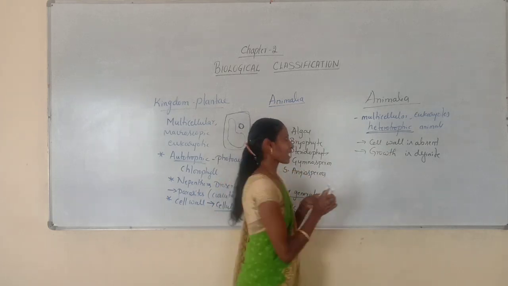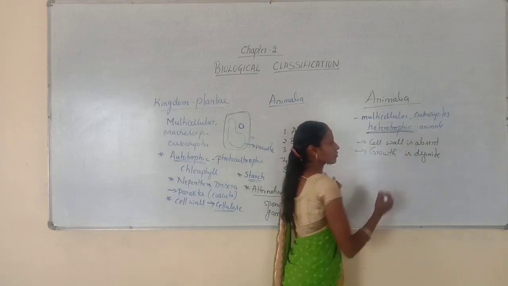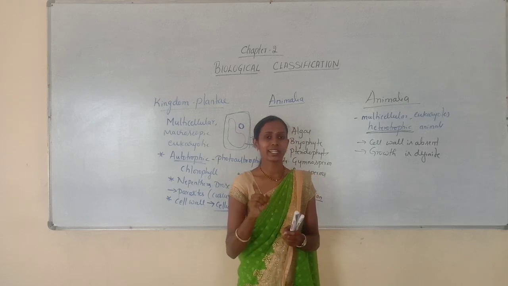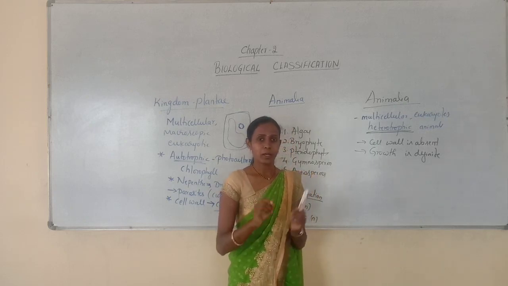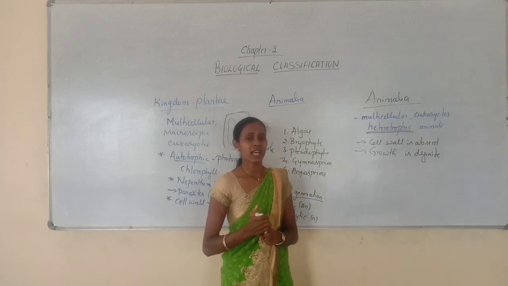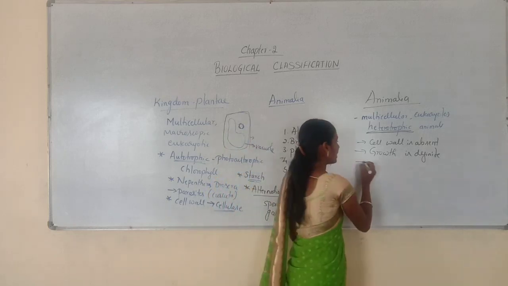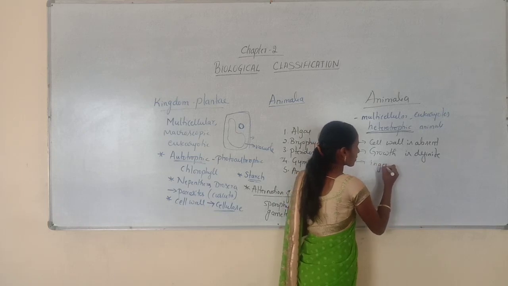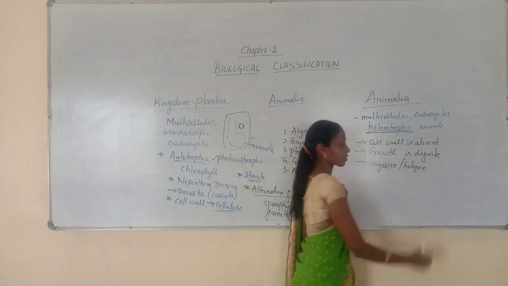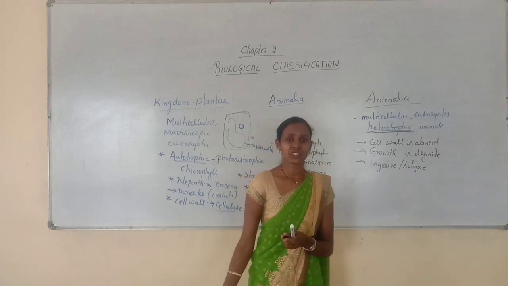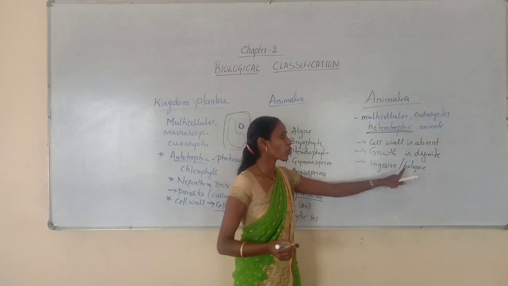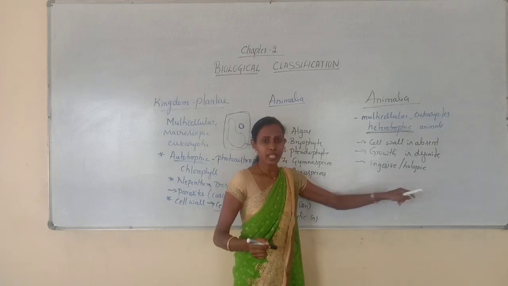Then again, as I said, as they have heterotrophic mode of nutrition, they are either directly or indirectly dependent on plants, and most of them have ingestive or holozoic mode of nutrition. So what is this holozoic mode of nutrition?